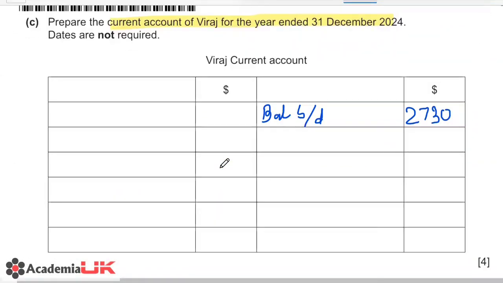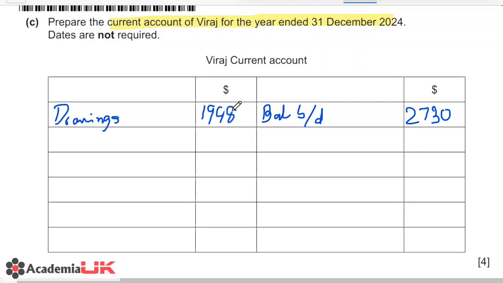So when we're making the current account, we simply write the opening balance. This was credit balance. Now on the debit side, we will record the amount for drawings. Now remember, we updated the amount for drawings, we added 550 to that. So after adding that amount, the amount for drawings will be